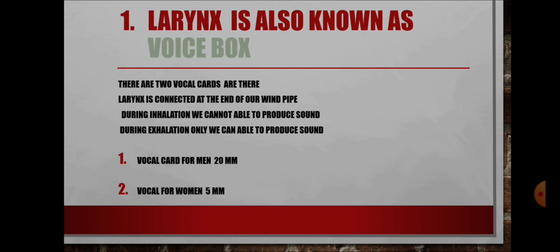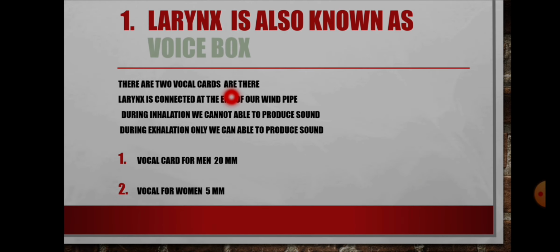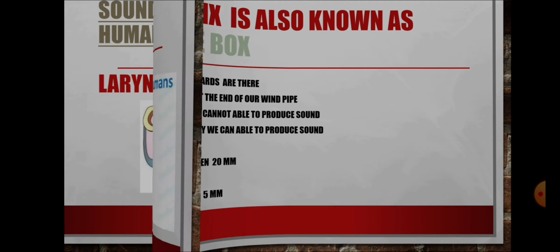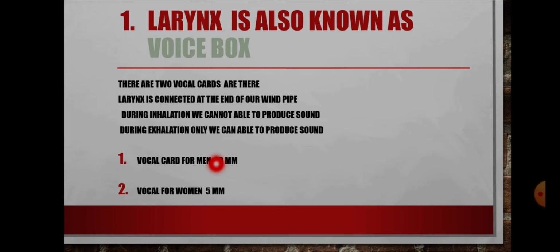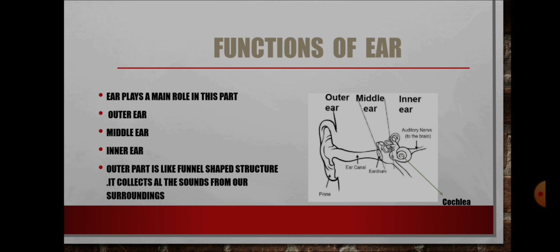During inhalation, we cannot produce sound. During exhalation only, we produce sound. Sometimes you see the voices of men and women are different. It's because of the vocal cords. The vocal cord for men is 20 mm and the vocal cord for women is 5 mm. Okay? Then we are going to see about the functions of the ear.